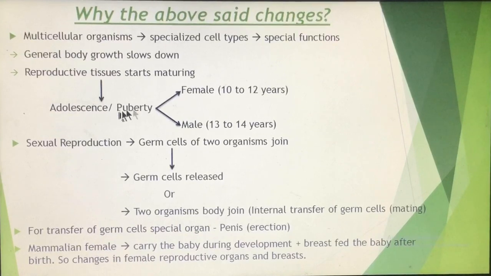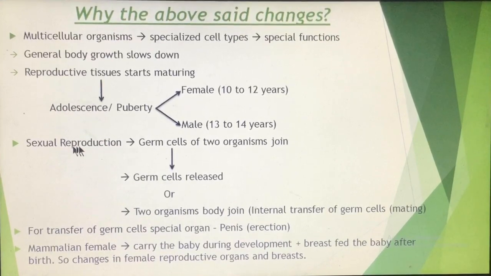So puberty indicates that the reproductive tissues or cells start producing a special type of cells known as germ cells. That means now the organism is sexually mature enough for sexual reproduction.